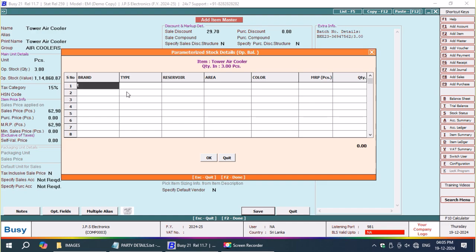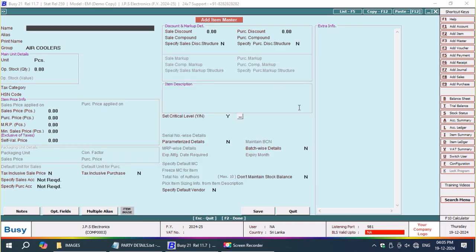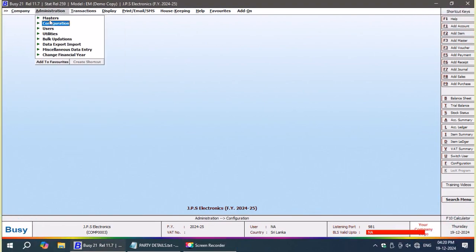Now brand, here first he said Terex, later he changed it to Falcon. First party said it is Terex, now it is changed to Falcon. Reservoir capacity 23 liters, cooling area is now 20 square feet, and the color is white. MRP according to Sri Lankan rupees is 62,900, quantity 3 pieces. Now I am creating the second item.